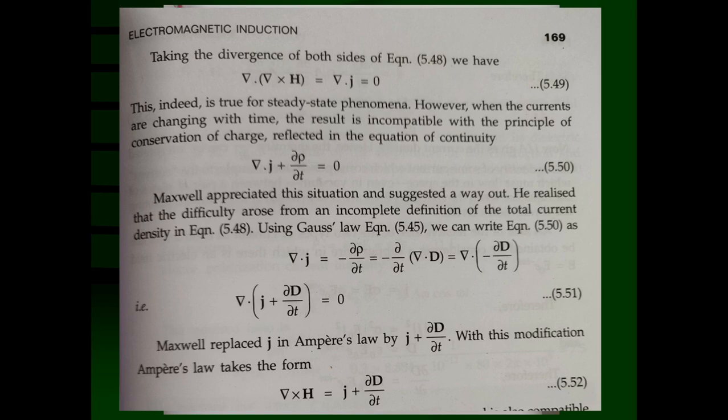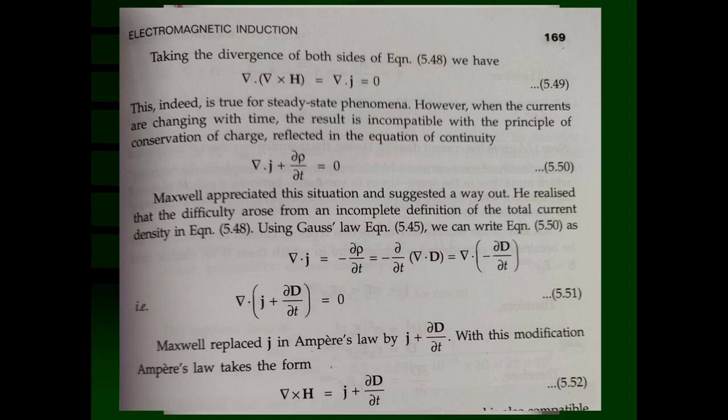That means the time rate at which the volume charge density is decreasing is equal to the flux coming out from that volume every second. Divergence of J is something which is coming out through the surface enclosing that volume which contains that charge density. So this is the equation of continuity.